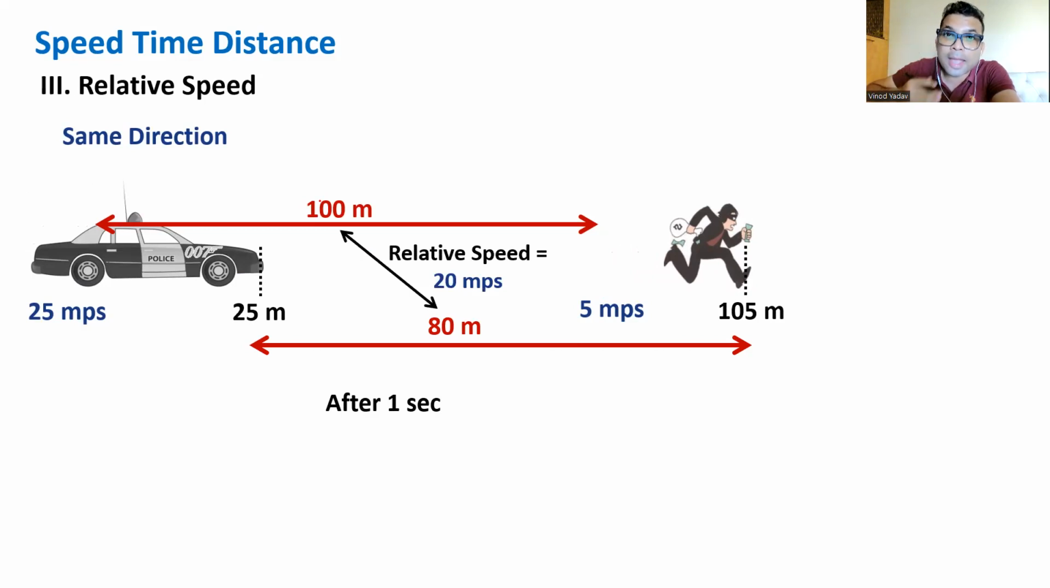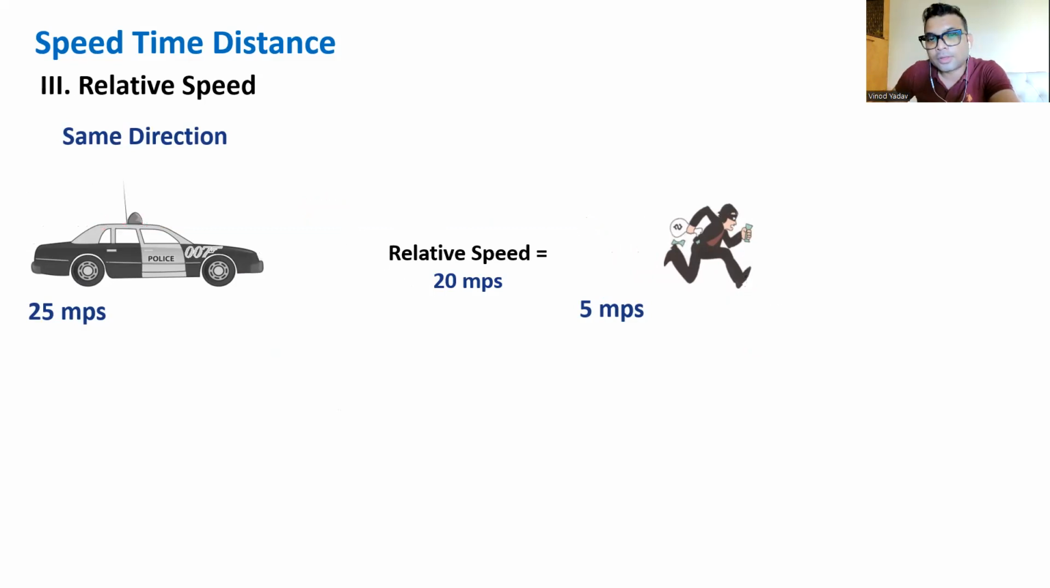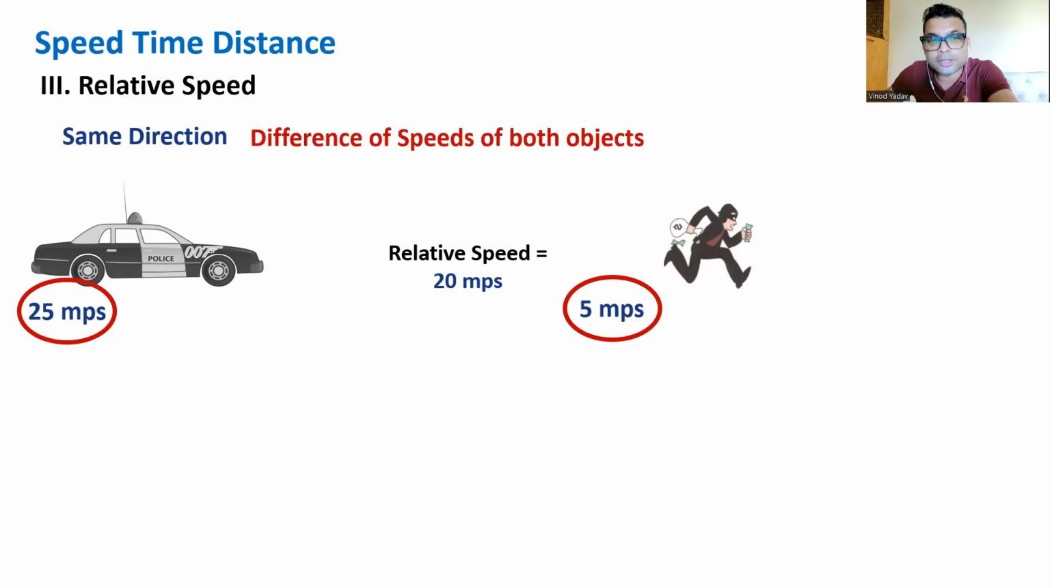And don't you feel this will keep happening every second? So it becomes a speed now, which we call relative speed. This is only relative speed, 20 meters per second, correct? Which can easily be obtained by the difference between both these speeds, 25 minus 5.